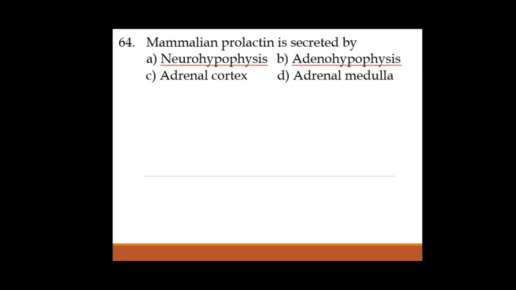FSH and LH are called gonadotrophins because they stimulate the gonads, male gonads, testis, and female gonad, ovary. MSH, melanocyte stimulating hormone, sixth one. Seventh one is PRL, prolactin. So mammalian prolactin is secreted by adenohypophysis. So this is the answer.